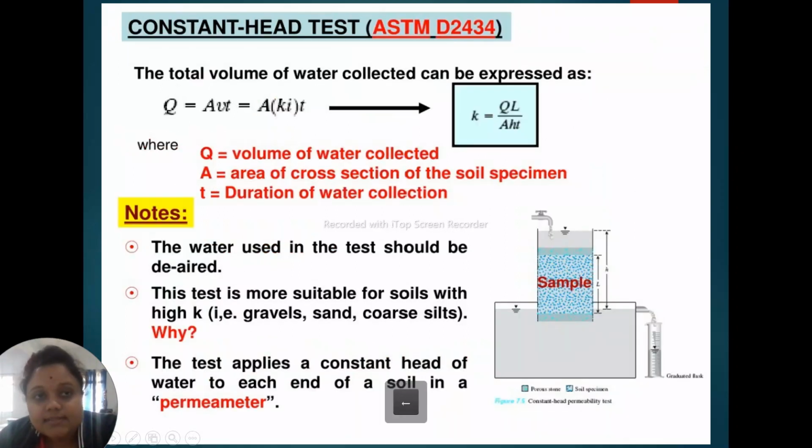Let's see, this is the constant head permeability test. This is L. This is H. Why is it named constant head? Why is it called constant head permeability? Because the voids are very large, so the water will pass through the soil very easily. The water will flow continuously from this step. So this is called the constant head test because water will constantly flow through this soil.